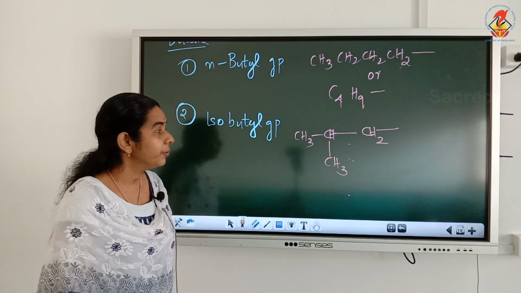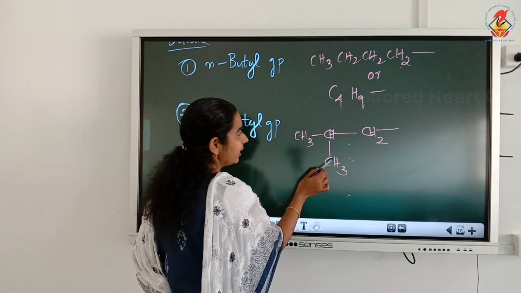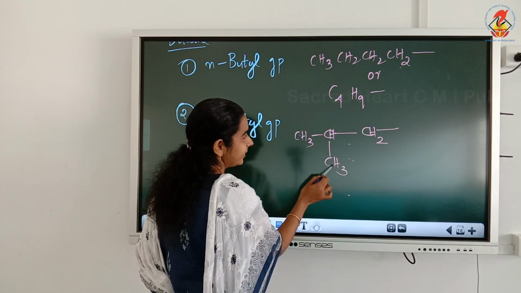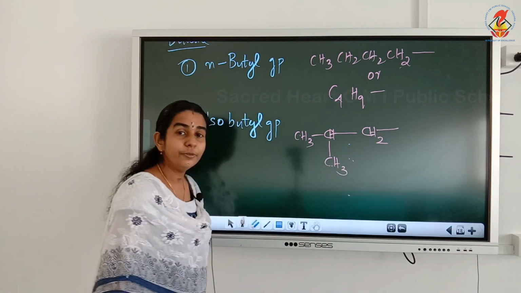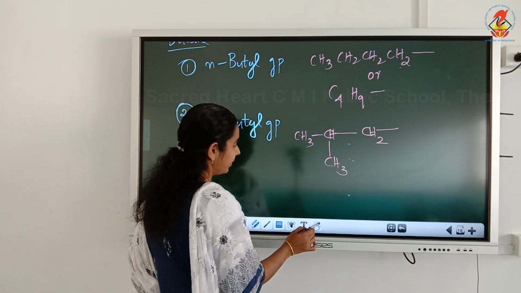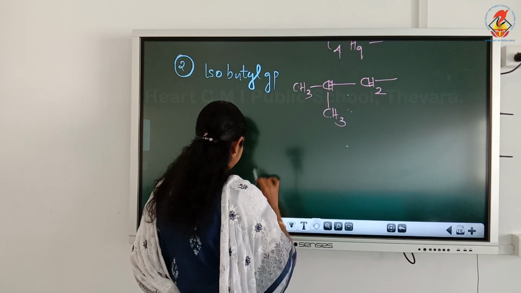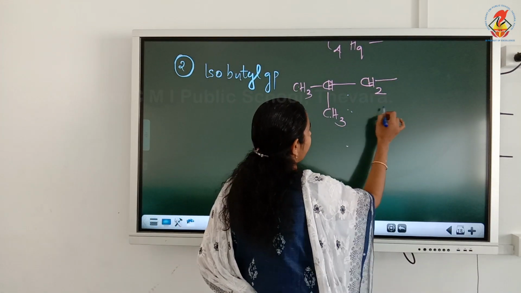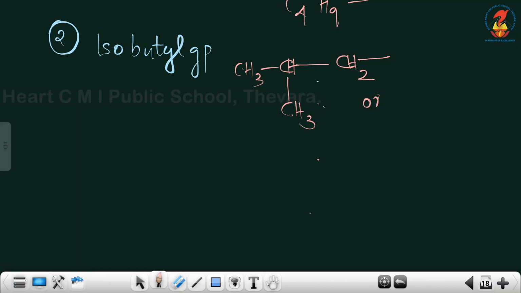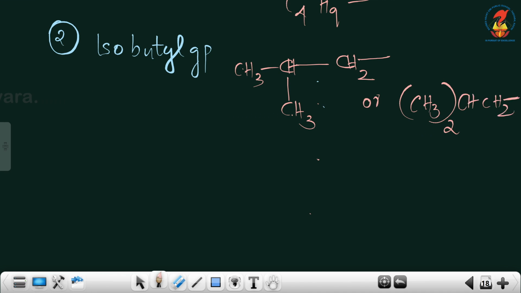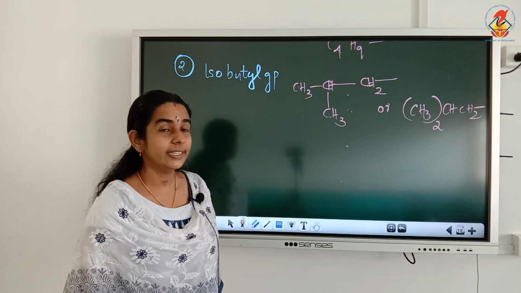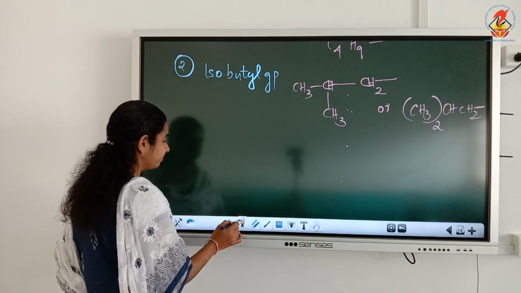So it is isobutyl group, CH3, CH, CH3, CH2. Remember, free valency on CH2 carbon. This can also be written with CH3 group attached to same carbon as CH3 twice, CH, CH2 group. Remember, don't change the position of free valency. Free valency is on CH2 carbon.